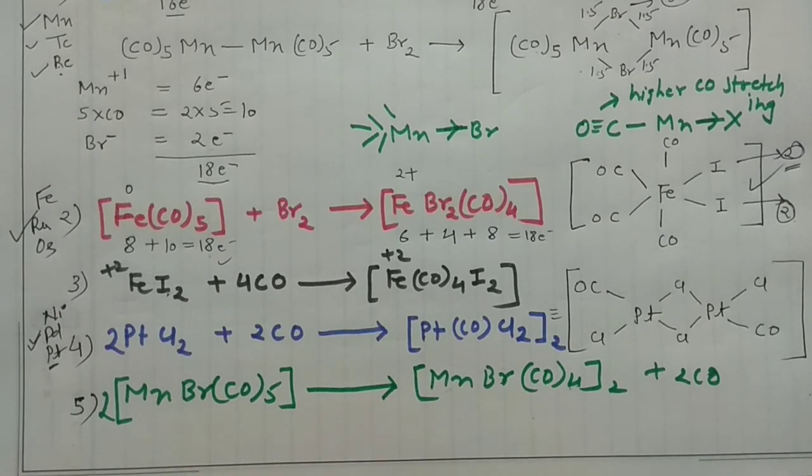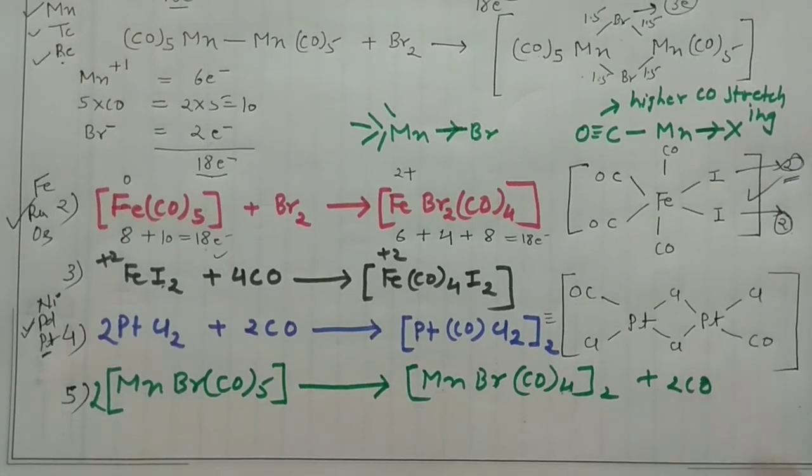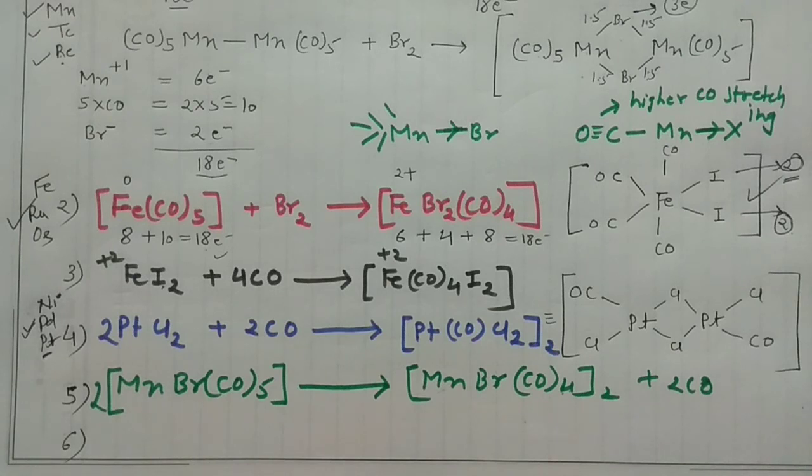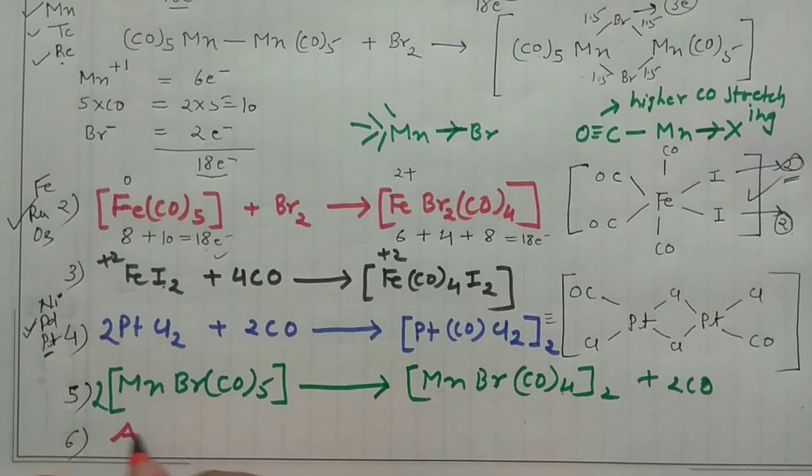Actually there are various reactions. Say reaction number 6. Say if you have a heavy metal, say gold. If you have gold chloride, already gold is in +3 oxidation state. What you can do, you can react this gold chloride with this carbonyl.